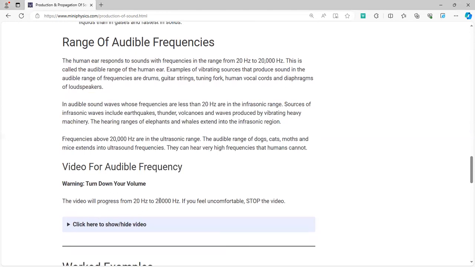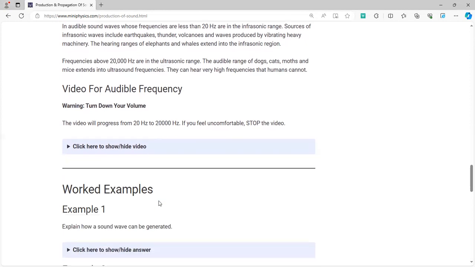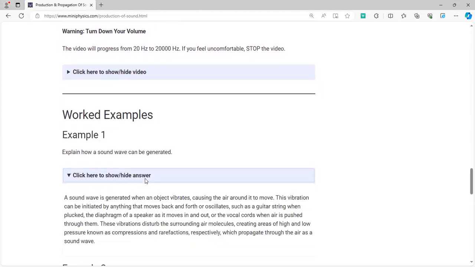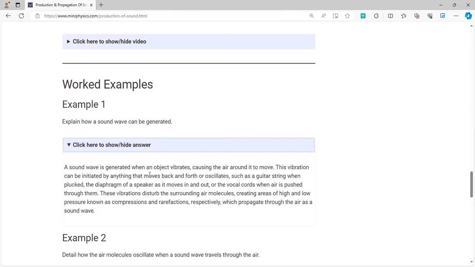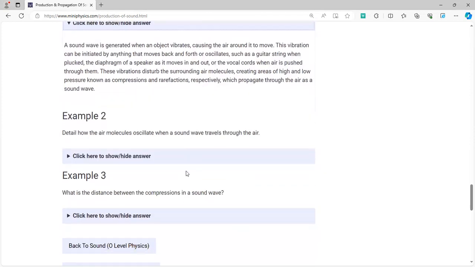Sound waves above 20,000 hertz are ultrasound waves, and we'll be covering the applications of ultrasound in detail as well. So, how is a sound wave generated? A sound wave is generated when an object vibrates through the air.